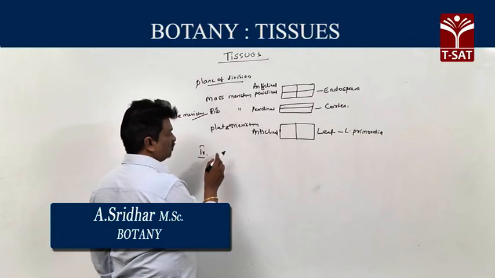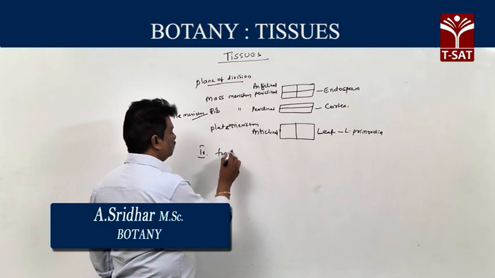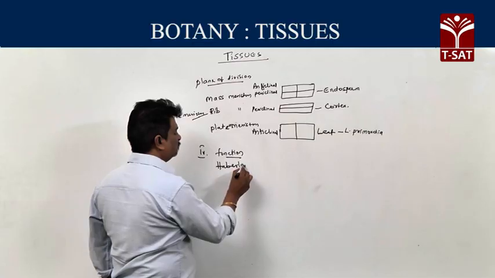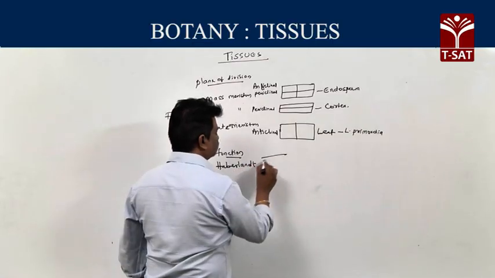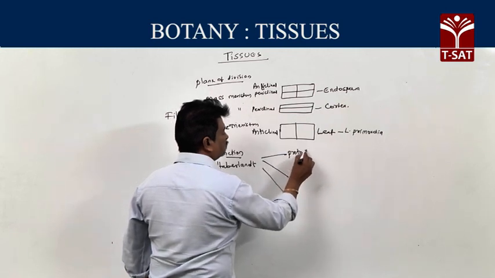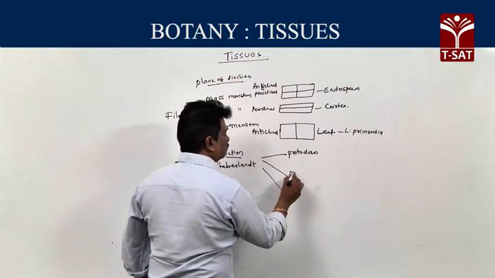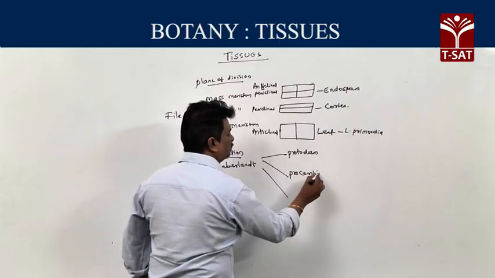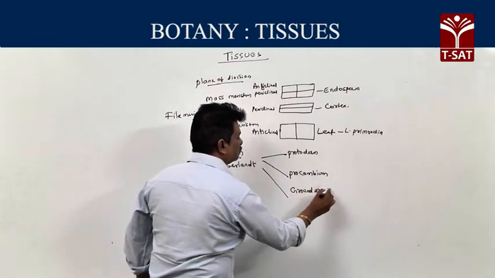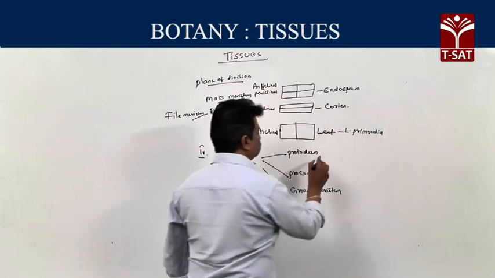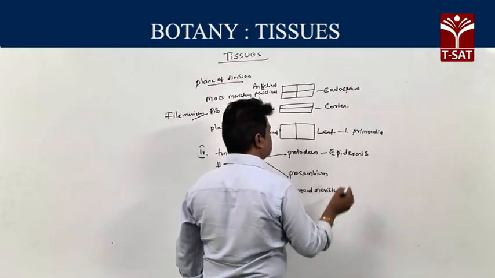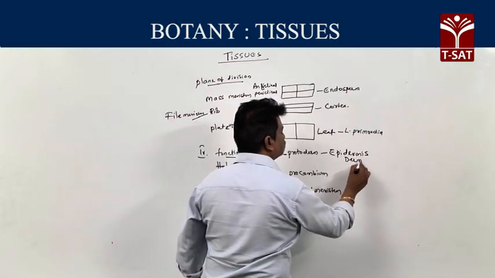Fourth type of classification of meristems is based on function. Based on function, Haberlandt divided meristems into three types: protoderm, procambium, and ground meristem. Protoderm gives epidermis, or dermal tissues.